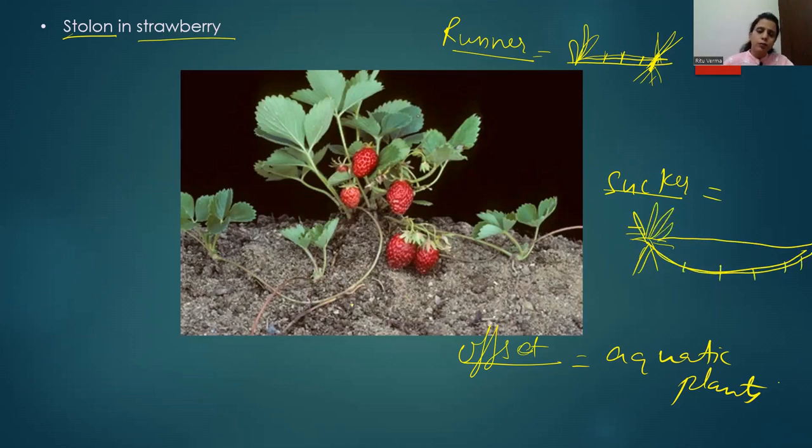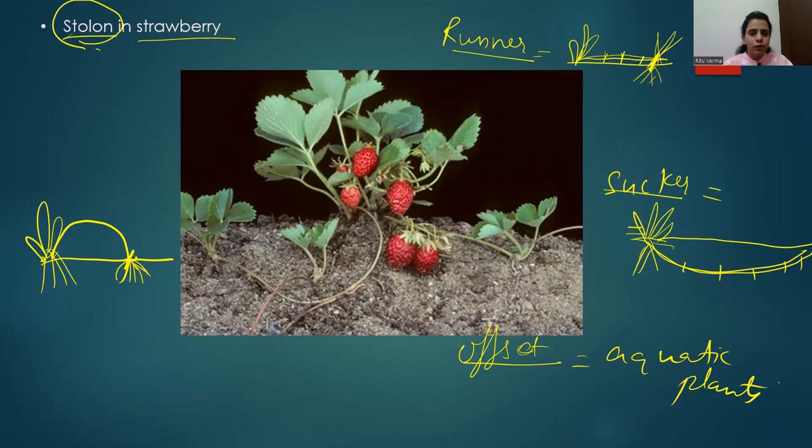And the last modification similar to them, the last category, is stolon. In case of stolon, it is present above the ground. For example, this is the plant and the stolon is present above the ground, but it forms a big loop-like structure on the ground, and at the point at which it falls on the soil, the new plant arises and the root develops.